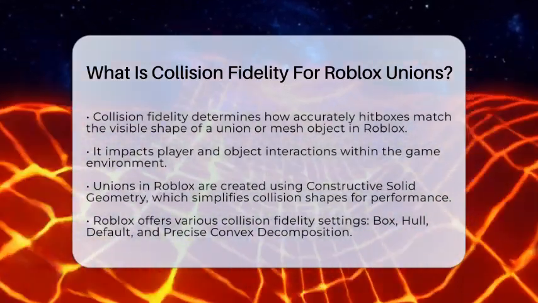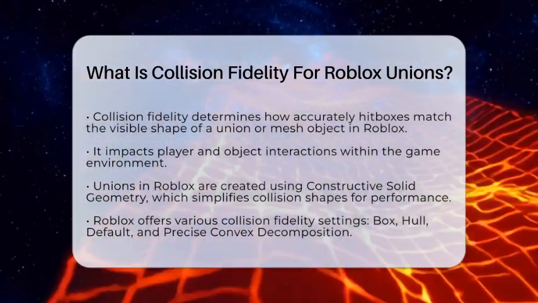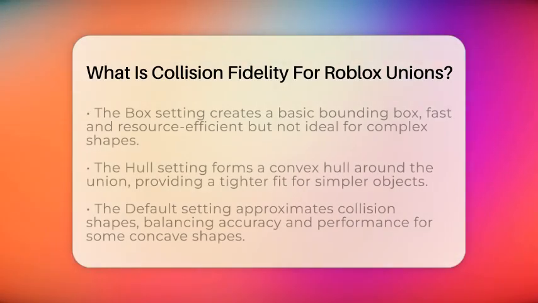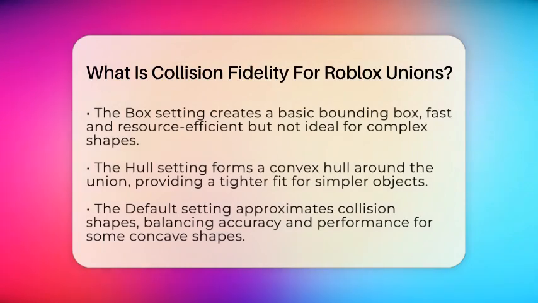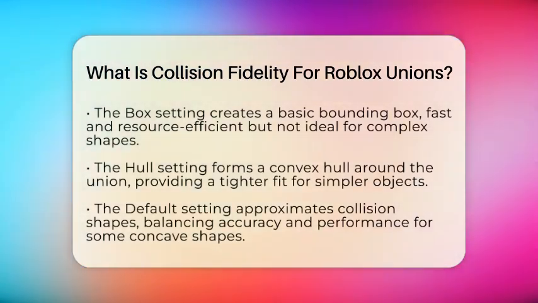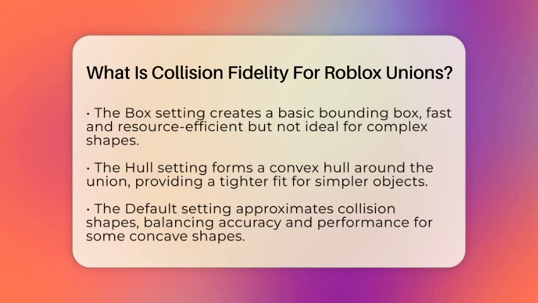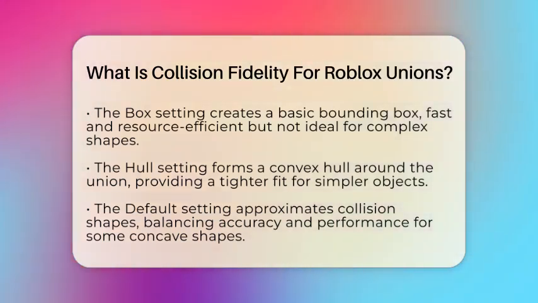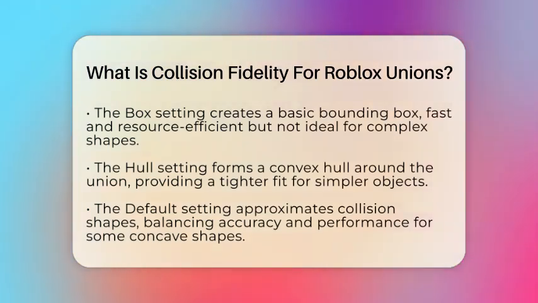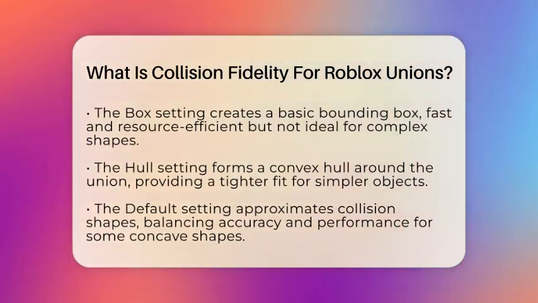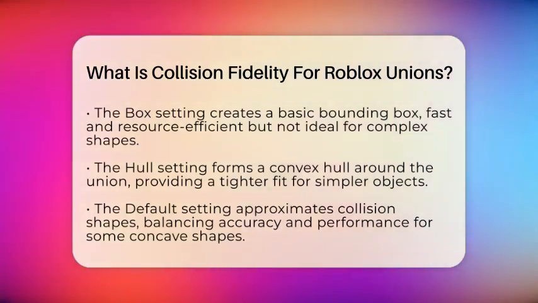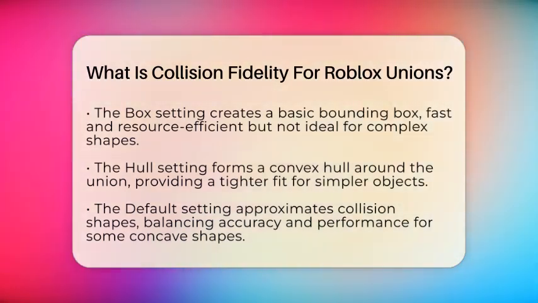Roblox provides several settings for collision fidelity, each with its own advantages and drawbacks. The simplest option is the box setting. This creates a basic bounding box around the union. It is fast and uses minimal resources, but it does not fit complex shapes very well. Next up is the hull setting. This generates a convex hull around the union, which is a tighter fit than a box. It works well for objects that do not have deep indentations or holes.